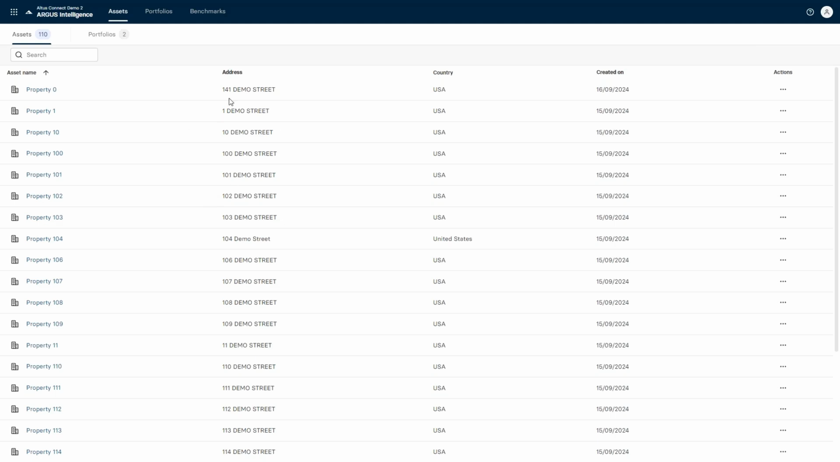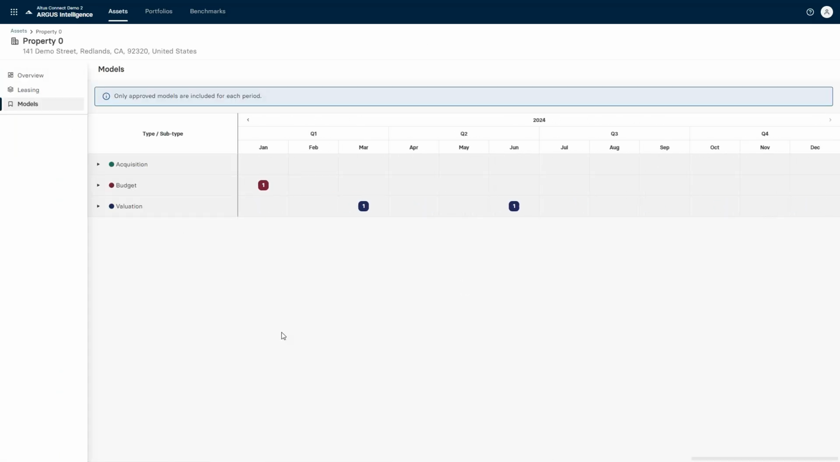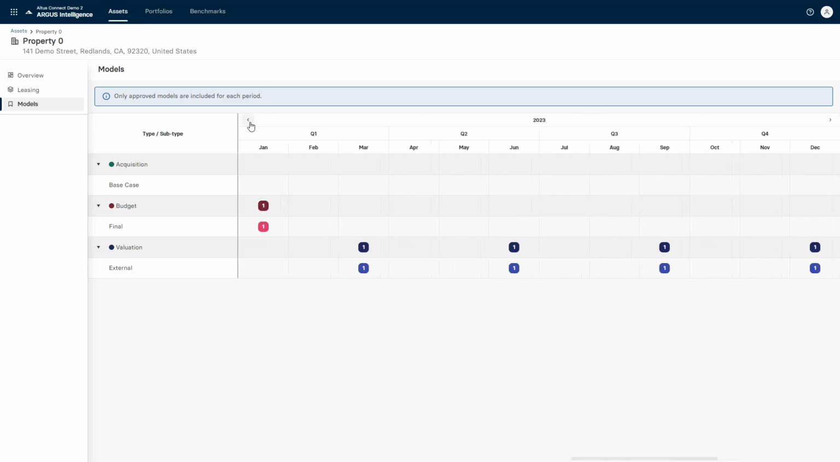So in the context of 141 Demo Street, I might have multiple versions. Those versions can be seen within the asset model screen. Again, if we think about the asset being the address and a piece that you have an ownership in, the way you're using ARGUS for that asset can vary. In this example, I do have valuation models. I've got a budget model this year, but you can also go back in time to any other version that you might want to use or see within your history of this asset.